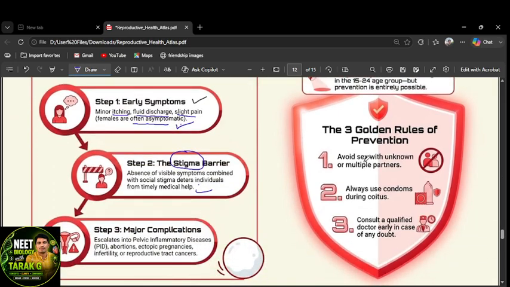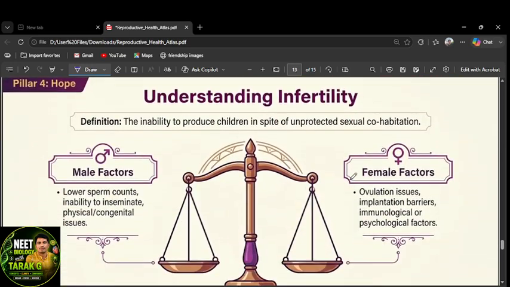Three golden rules: avoid sex with unknown or multiple partners. That is how to avoid STDs, VDs, venereal diseases and STIs. Always use condoms during coitus and consult a qualified doctor if you have any doubt regarding reproductive organ infections. It can be avoided. This is how to prevent STDs.